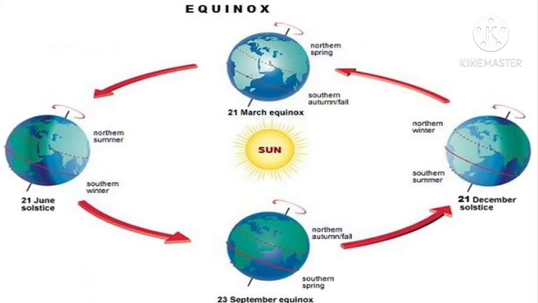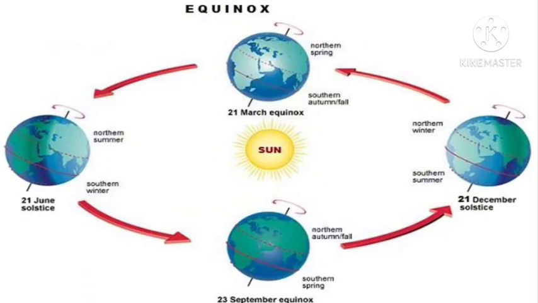If you observe the second picture, that is 21st June on the left side, see here due to this position the north side is summer and the south side is winter, whereas on 23rd September, if you observe closely, here the earth is receiving a different position and also different sun rays on different places. Due to this, the northern side is autumn season, whereas the southern side is spring season. If you come to 21st December, the earth position is like this. Here because of this position, the northern side is winter season and the southern side is summer season.